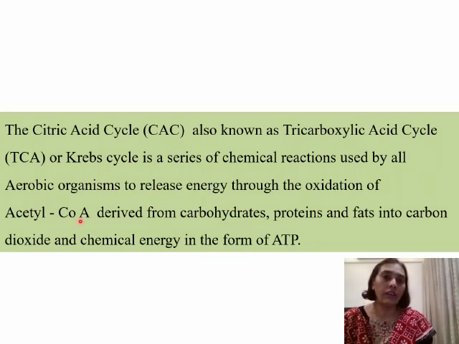This acetyl CoA undergoes further complete oxidation and results in the formation of waste products like carbon dioxide and chemical energy in the form of ATP. So let's proceed to the electron transfer chain, where the actual production of the ATP molecules is going to occur.